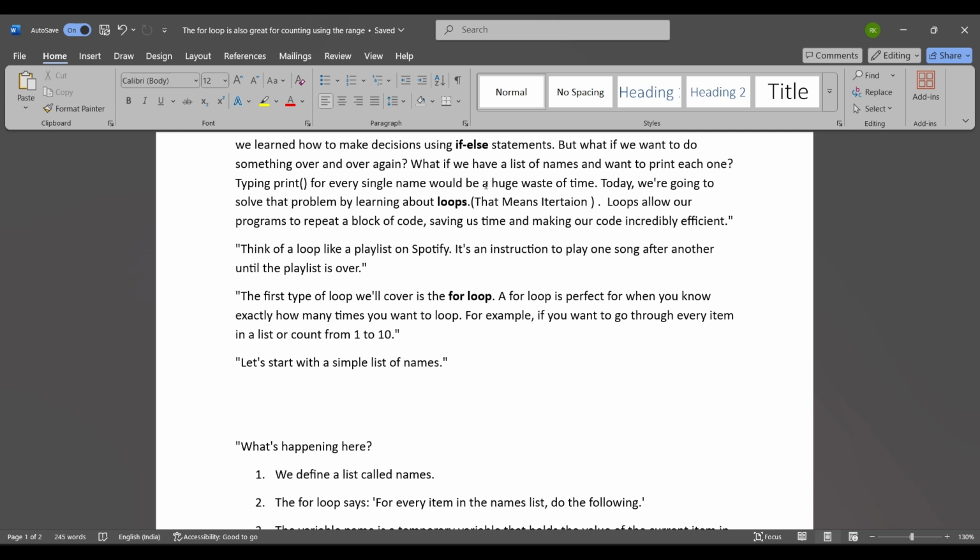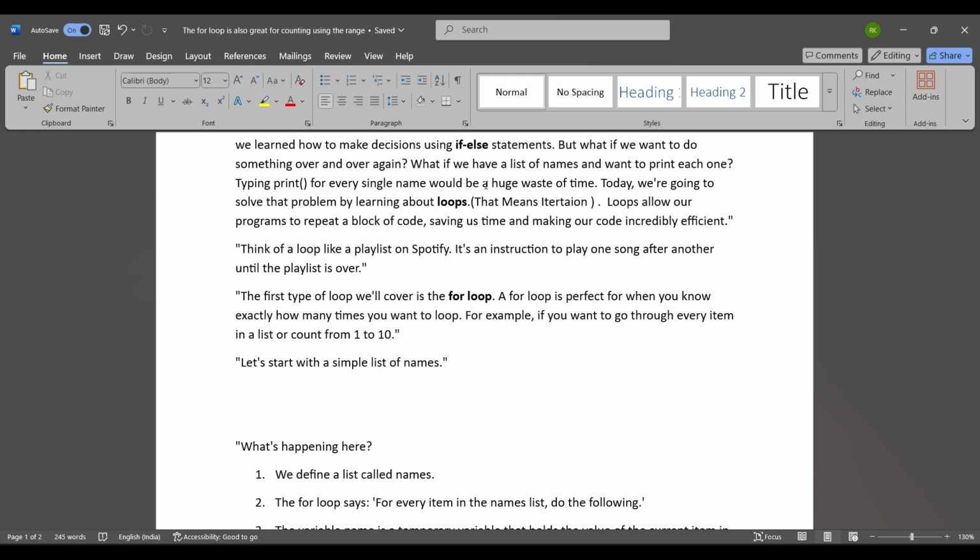Loops allow our program to repeat a block of code, saving us time and making our code incredibly efficient. Think of a loop like a playlist on Spotify or other platforms like YouTube. It is an instruction to play one song after another until the playlist is over.